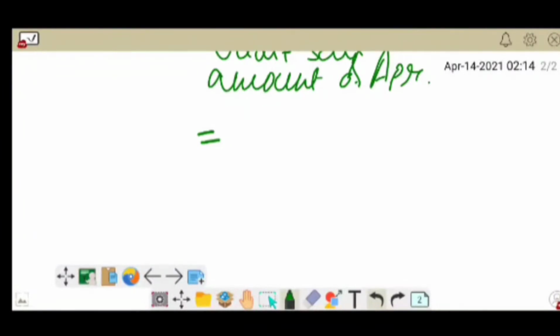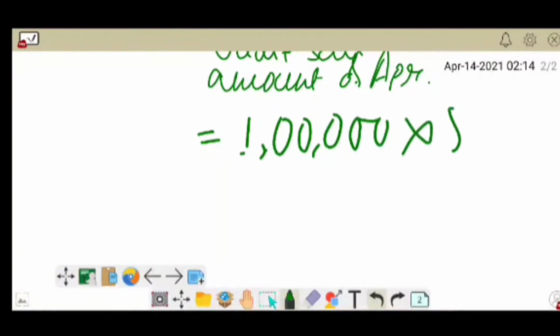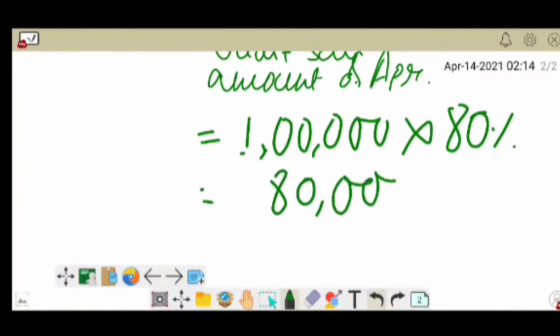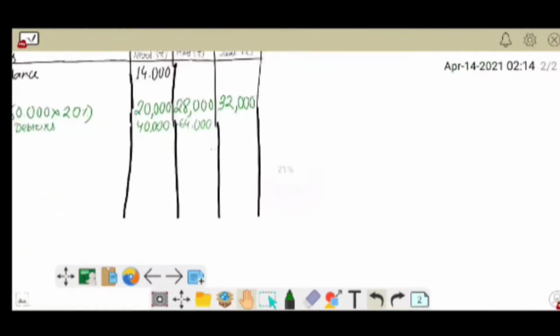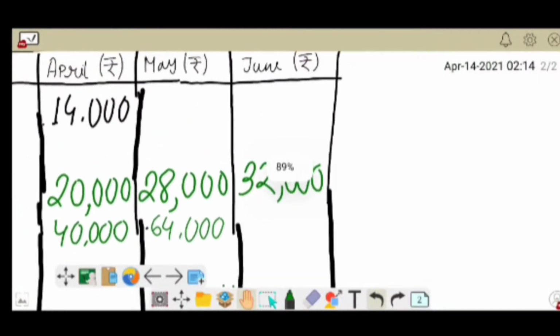The sales of April is 1 lakh, and we'll get payment of 80%. So it will be 80,000. Here it is the amount 80,000, and we'll write down that amount in the right place.